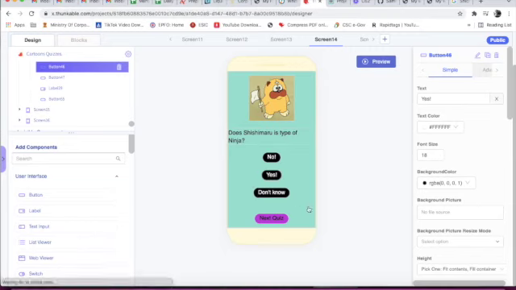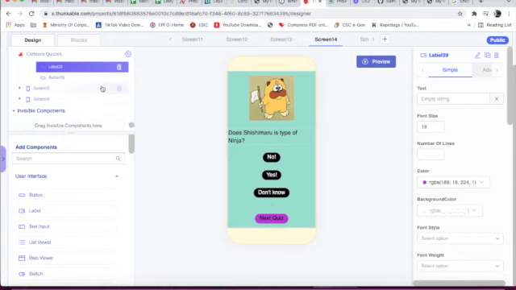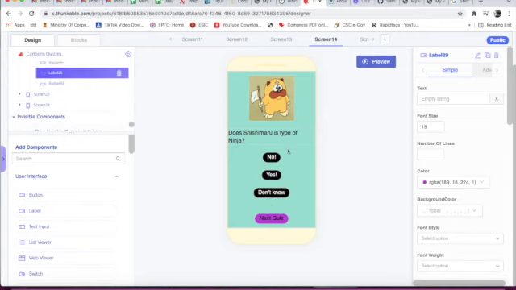Now this is button 47. Text is don't know. This is label 29 below button 47. Label 29, this will be a blank label. Label 29 is the ID. Font size is 19. Background color is light pink.